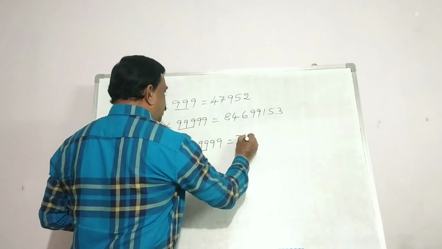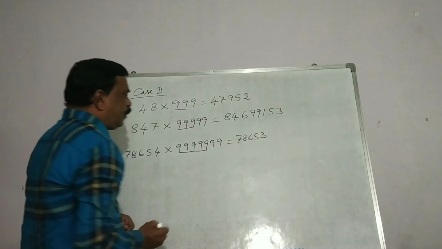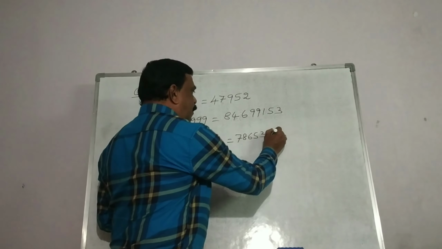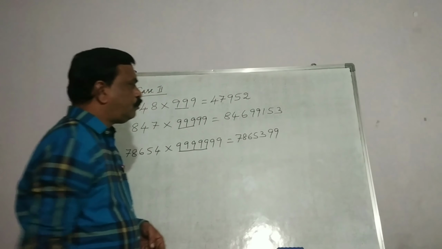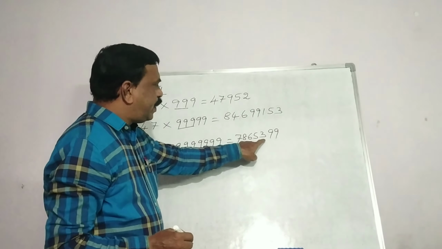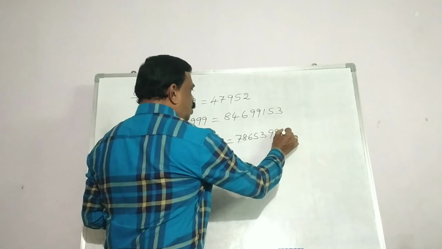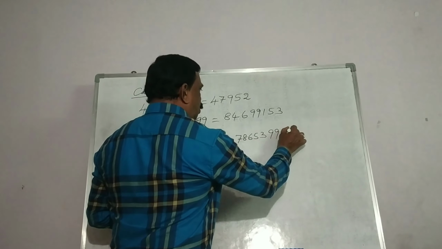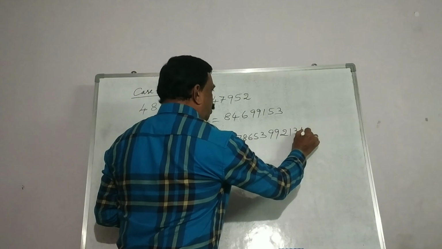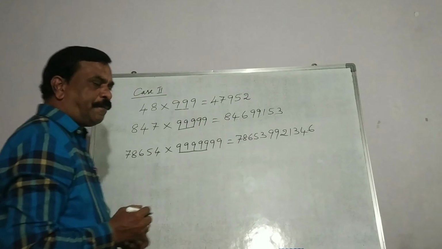So this will become 78653. And 2 9s are extra here. So these 2 9s will come in the middle. And then for these numbers, apply the complement of 9. 9 minus 7 is 2, 9 minus 8 is 1, 9 minus 6 is 3, 9 minus 5 is 4, 9 minus 3 is 6. That is our answer.